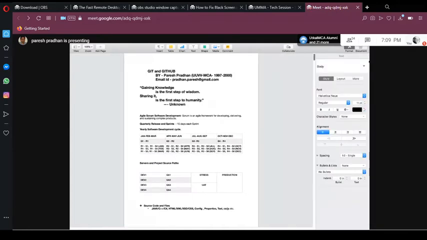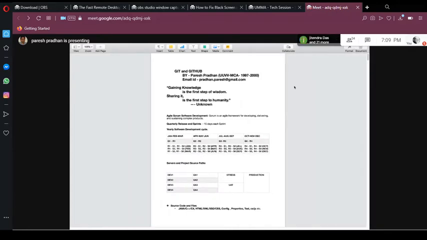I know a lot of you already work in Git and GitHub and all those things, so feel free to add anytime. Whatever knowledge I have, I am sharing it. So if you feel like this is incorrect or something like that, you can add anytime. Before going to Git and GitHub, I just wanted to give you an overview of the software life cycle. I'll cover Git and GitHub a little bit later. Before that, I just wanted to cover this one.